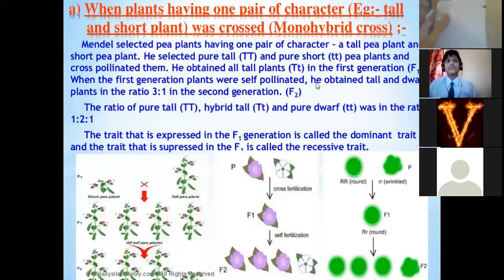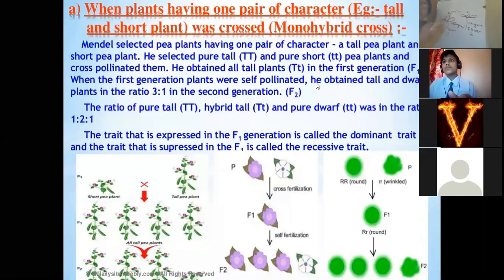I have told you in the chapter on reproduction that if these are two different flowers, and the pollen grains of the anther of flower one are transferred to the stigma, the female part of flower two, right?